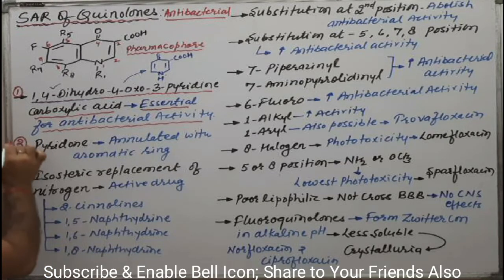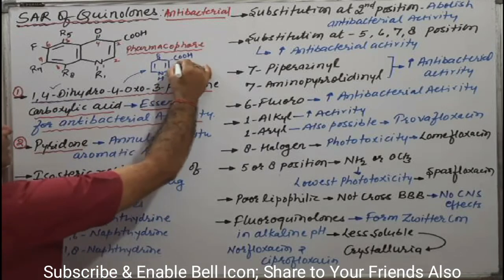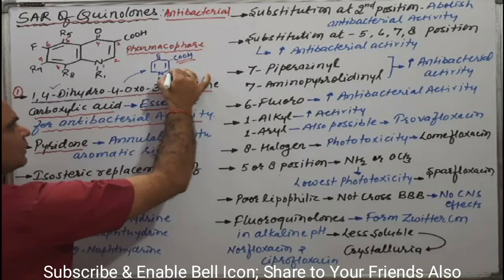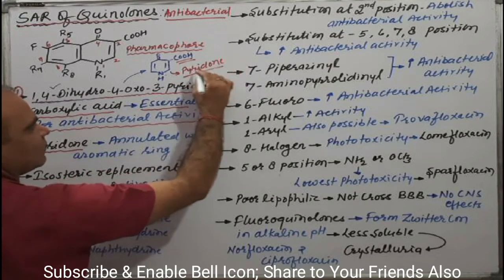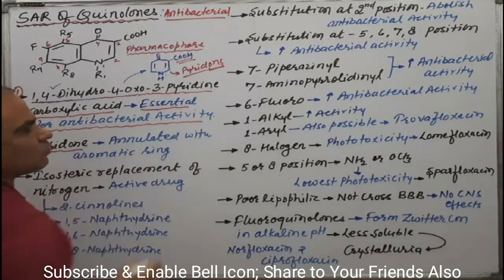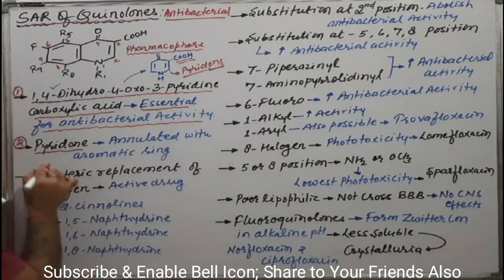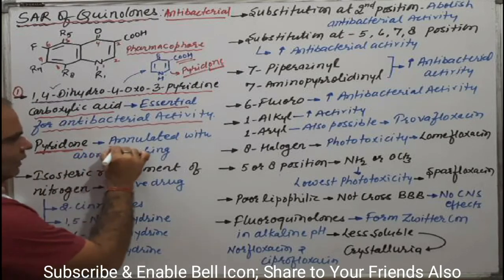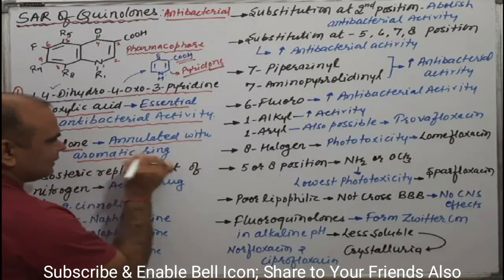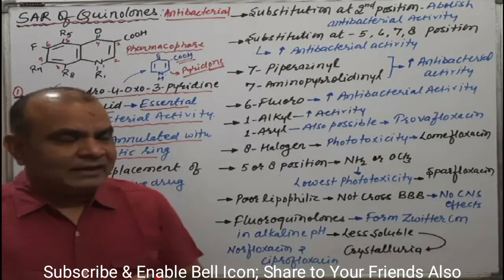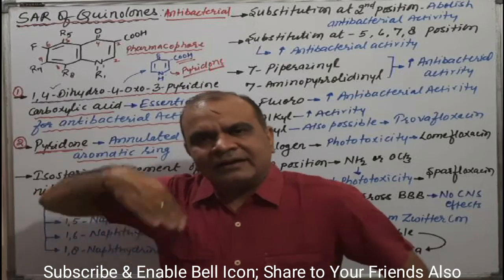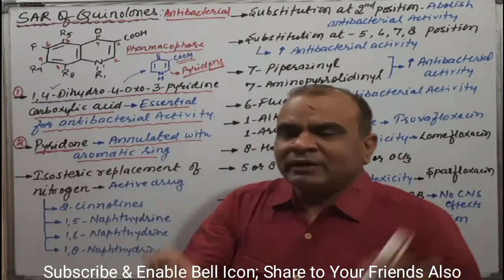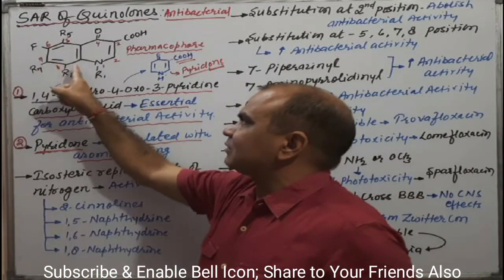Second one, that is pyridone. What is the meaning of pyridone? Basically, without the OH of the carboxylic group, it is pyridone. Pyridine having a ketone group is known as pyridone. This pyridone ring is annulated with the aromatic ring. Annulated means side by side attachment with the aromatic ring, and we are talking about this ring system.